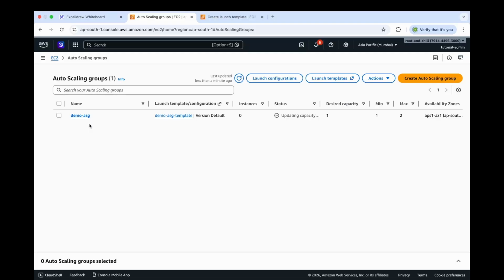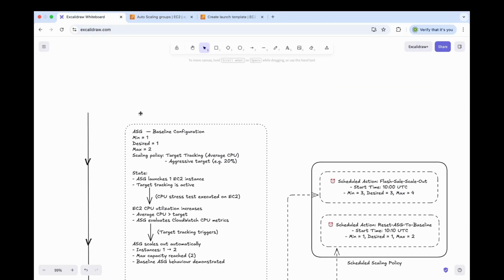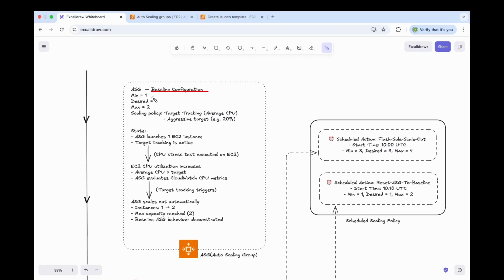You can see we have created an auto scaling group called Demo ASG, which has a status of updating capacity right now. So let's wait till the status changes. Here we can see we have set desired capacity to 1, min to 1 and max to 2. And currently we have one instance under this auto scaling group. If we move back to our diagram, we can see we have created the baseline configuration matching min, desired and max with the proper target tracking policy.